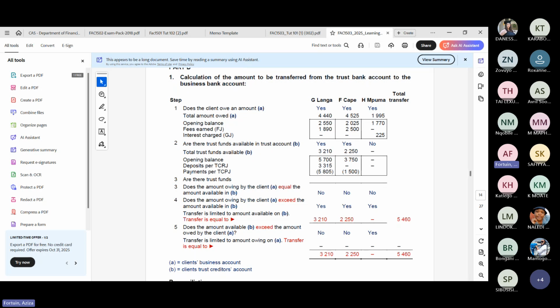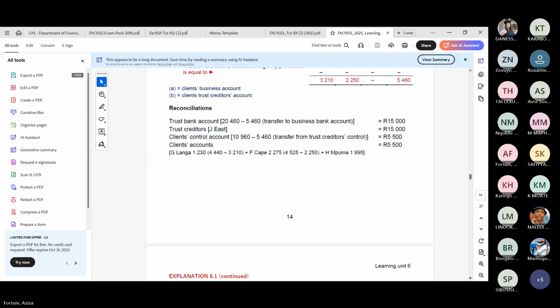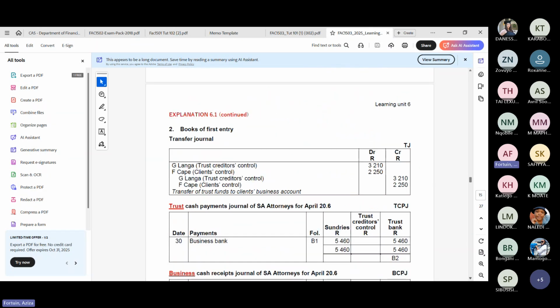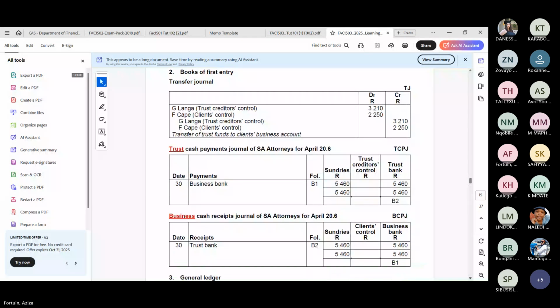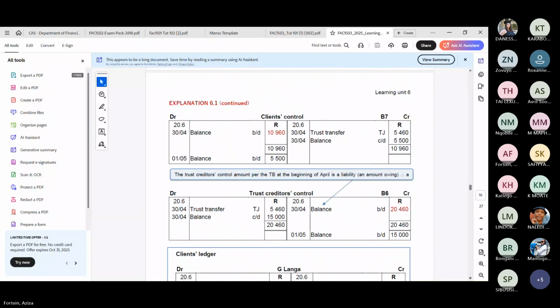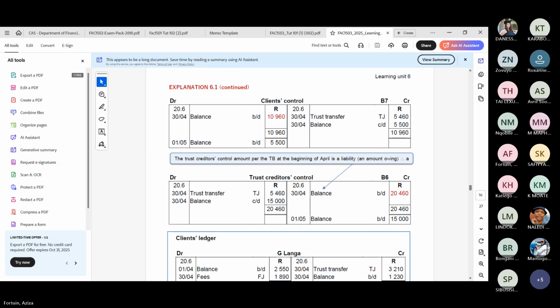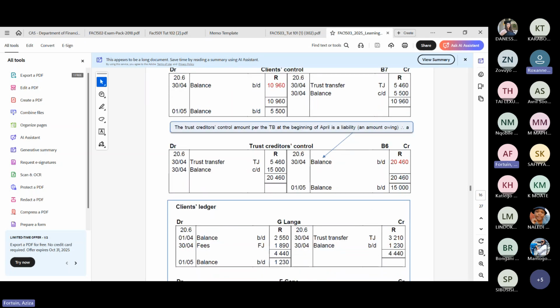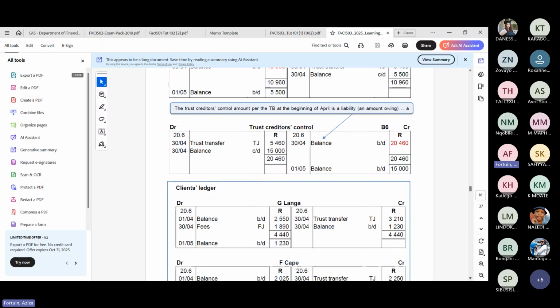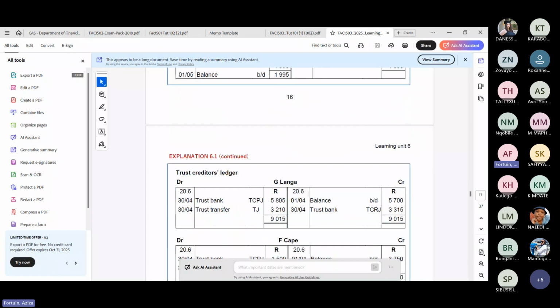Okay, so I told you that this part I don't do, because I don't like working with this, right? So I use ledger entries. Let's start with my ledger entries. Now, remember, you're going to have a client's ledger and you're going to have a trust creditors ledger, right?